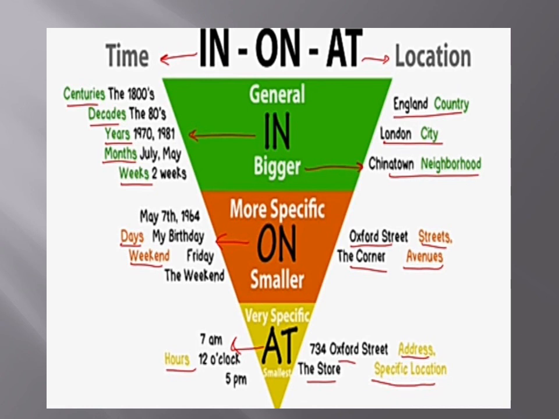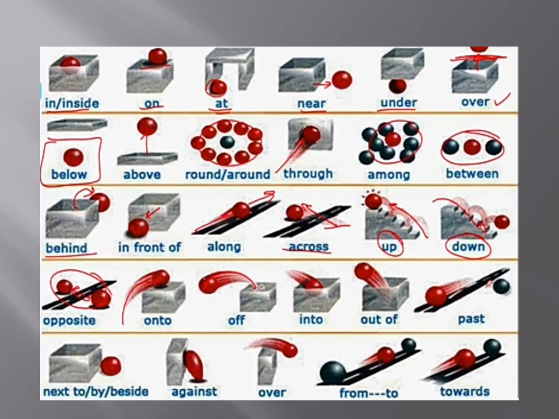Now the next one, for addresses we also use on: on Oxford Street, on the corner. And at for the specific address, 734 Oxford Street, and for a specific location. When it is a store, building, library, bus stop, airport, when we mention a specific point, we use the preposition at. At the end, students, you can look here carefully.